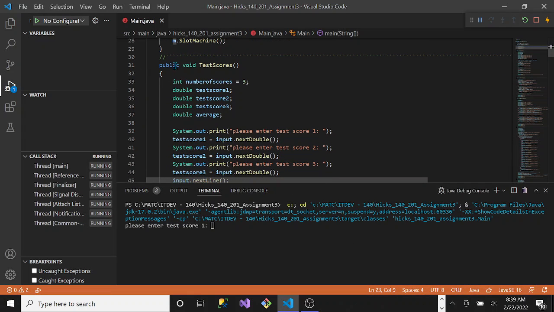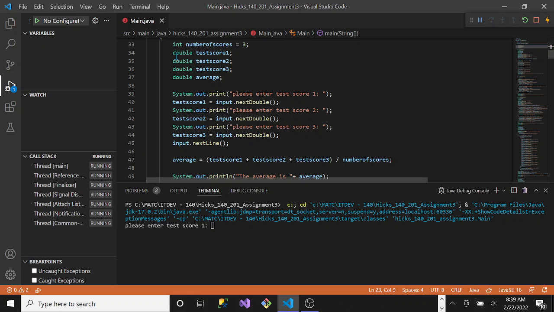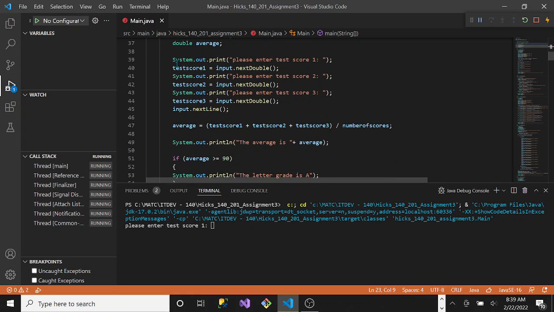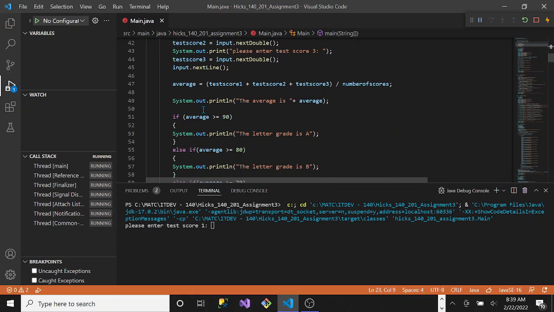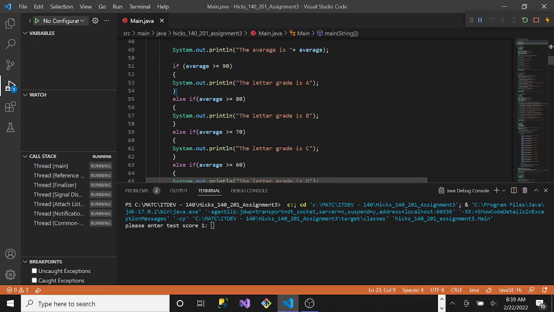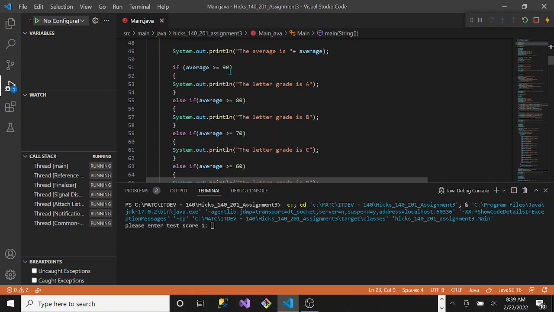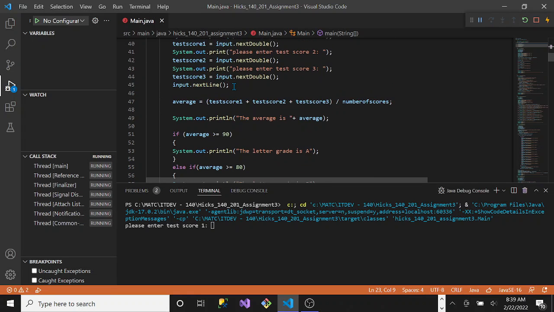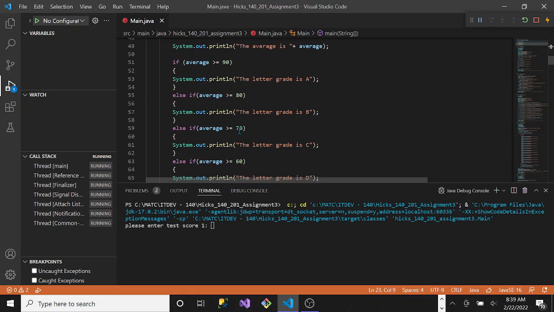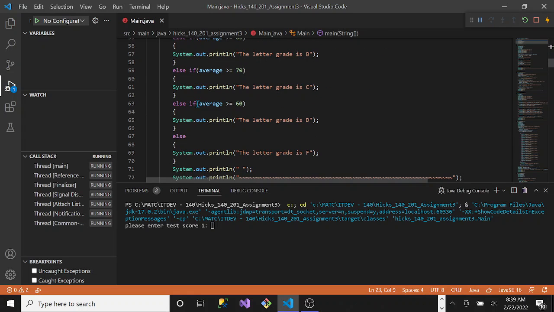So this is test scores. I have the variables here, inputs over here, calculate the average, and this is else if statements for calculating the letter grade. I tried to use switch, but it wouldn't let me because the grades are double. So I just chose else ifs.